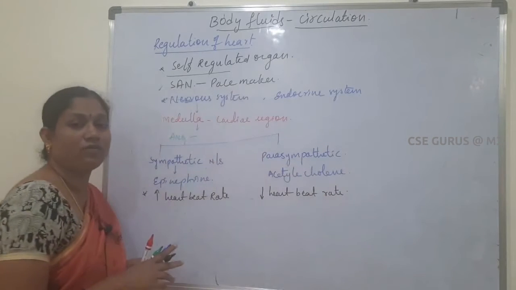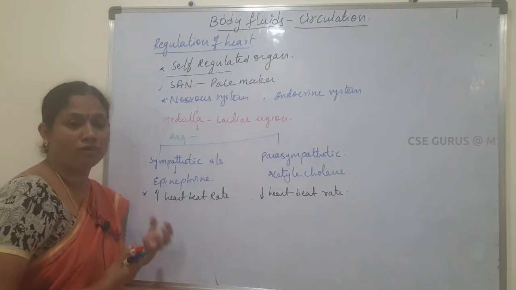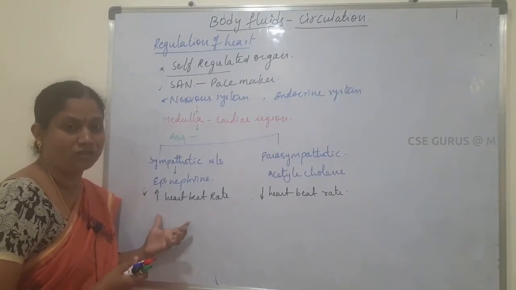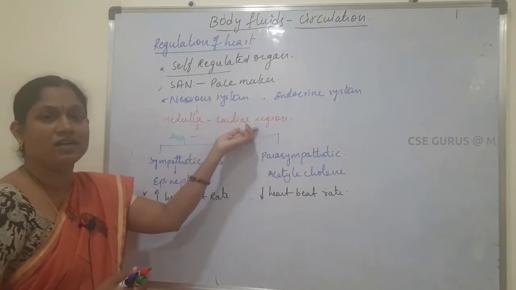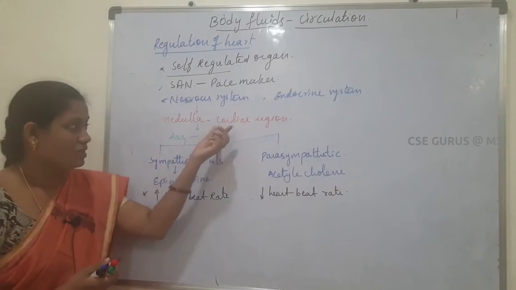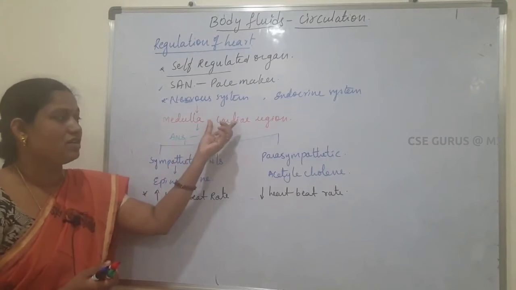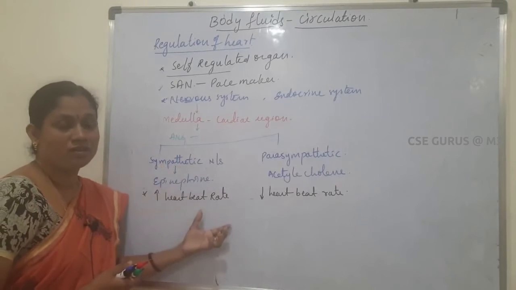For example, when we are doing exercise, the body needs more blood circulation. As a result, in the medulla region, the cardiac region sends signals through the sympathetic nervous system to the heart.